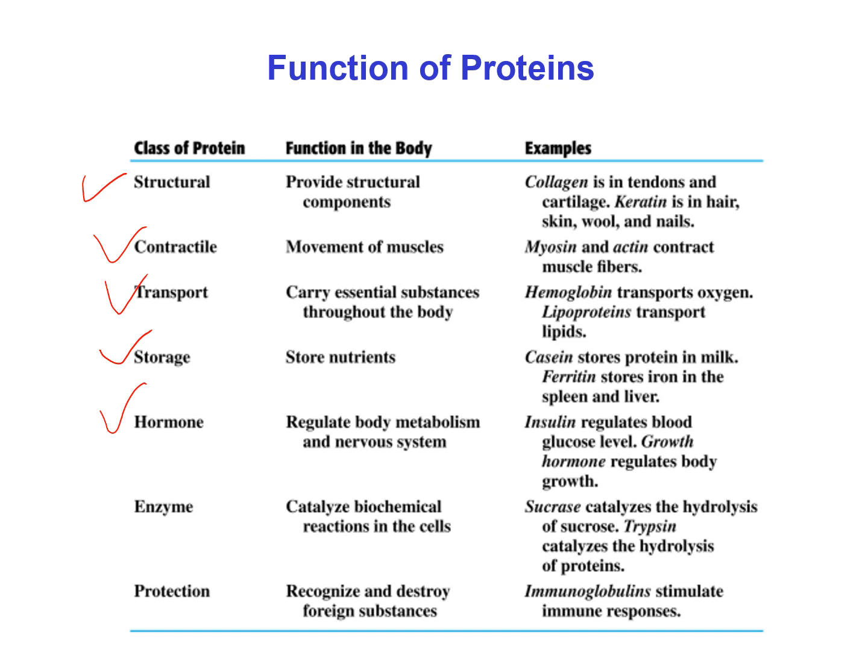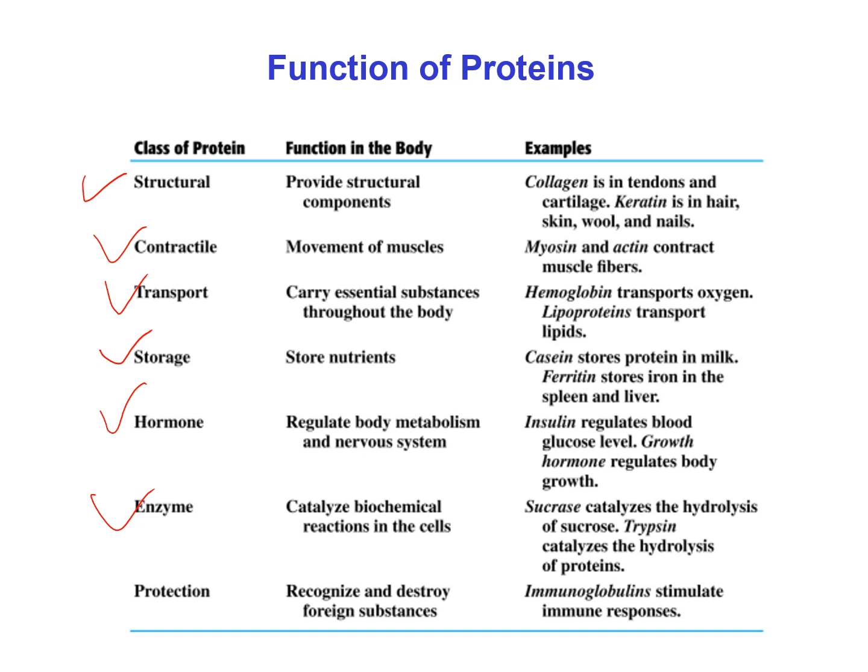Next class of the protein is enzyme. Enzymes are special proteins which can catalyze biochemical reactions in the cell. For example, sucrase. Sucrase is an enzyme which can catalyze the hydrolysis of sucrose. That's why sucrase is known as enzyme.